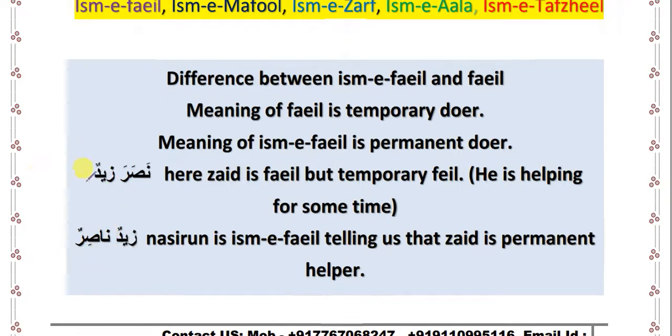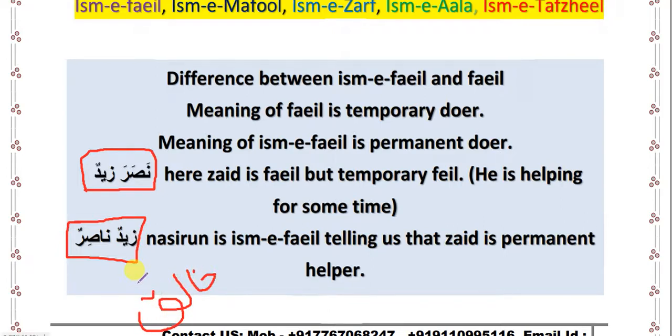Here Zaid is only helping someone for a particular or specific time. Zaid is not helping someone for a long or infinite time. But in Zaidun Nasirun it means that Zaid is the helper, and he is the permanent helper, or a very long time helper. He is not helping someone for a short time. That's why we use Allahu Khaliqun. So Khaliqun is the ism-fa'il form, and Allah is the ism.